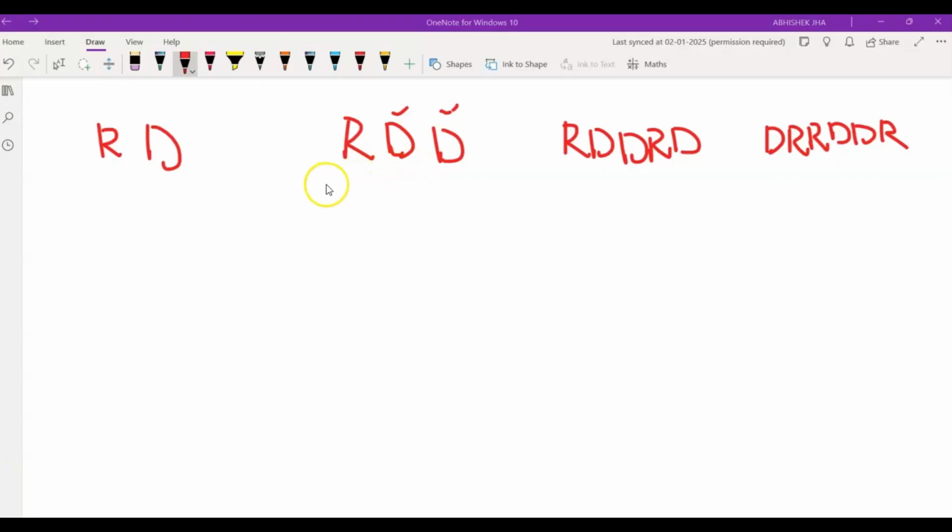For example, in this given example, the radiant R had two options to ban, that is this particular D present at index 1 or this particular index. It just bans the first available opponent instead of maintaining a strategic turnaround. It also does not ensure the most effective bans immediately, that is, it keeps looping over the entire list. This results in unnecessary iterations and does not always make the best immediate choice, which is why it is not considered the optimal approach.